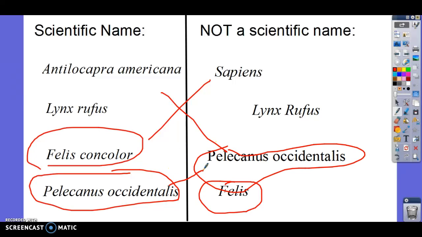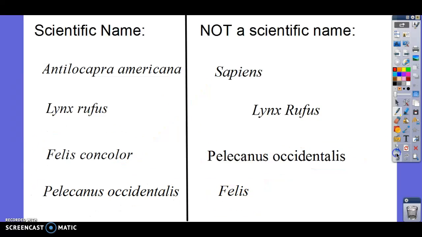What's the difference between those two? One is italicized, right? So a scientific name has to be italicized. Italicized just means it's slanted. And then the last thing, let's look at this one versus this one. What's the difference? So a scientific name has only the first letter capitalized. The second letter is not capitalized, okay?